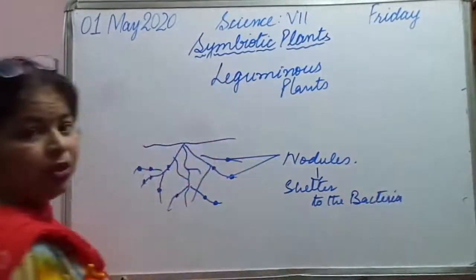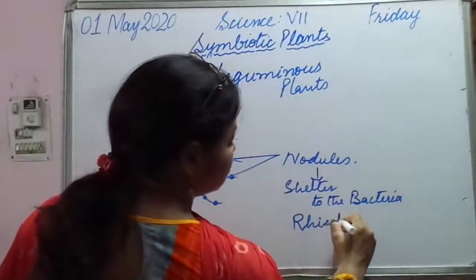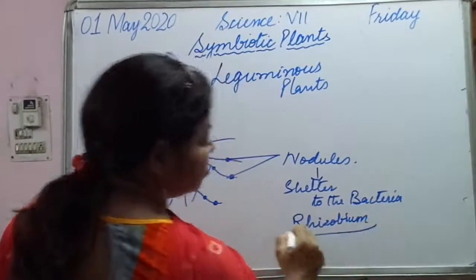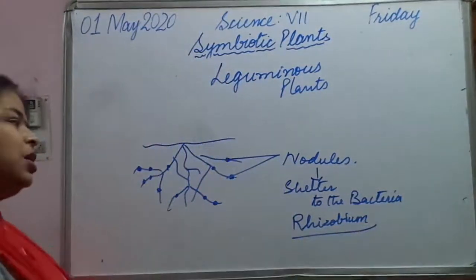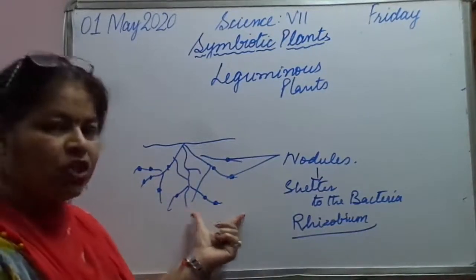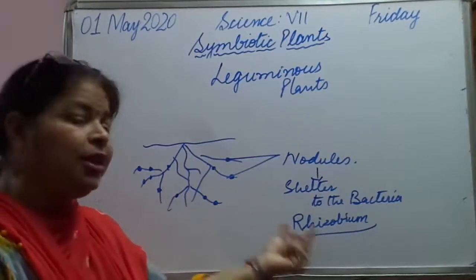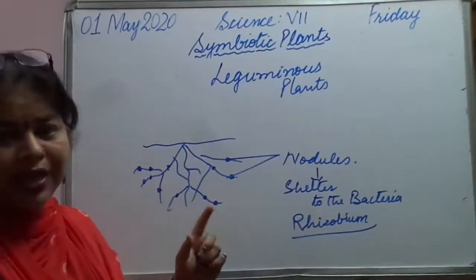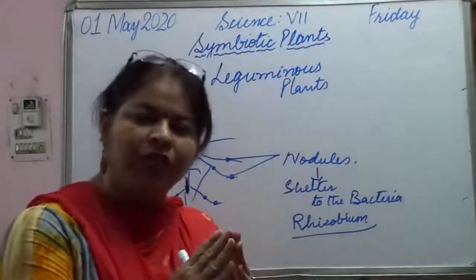And what is the name of the bacteria? It is Rhizobium. Now, what is the role of this Rhizobium? See, roots are giving shelter to the bacteria. But what is the bacteria doing for the plants? Because we are saying that symbiotic relation is that relation in which they are mutually benefiting each other.